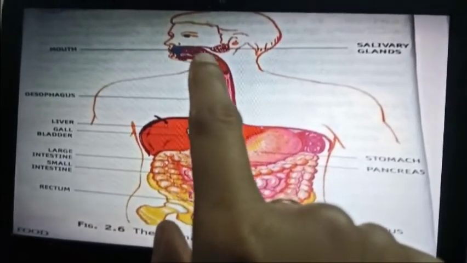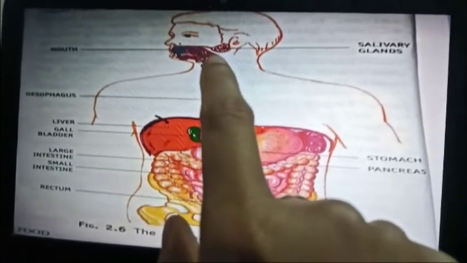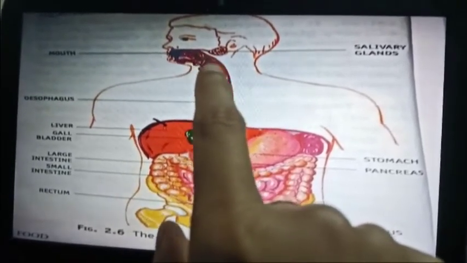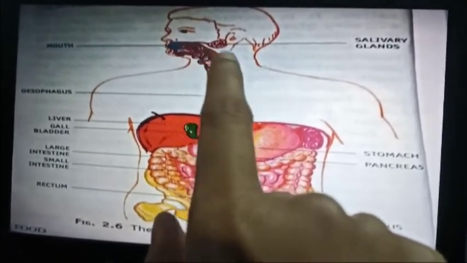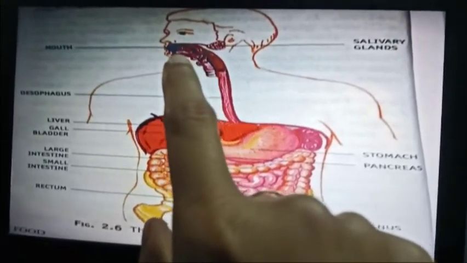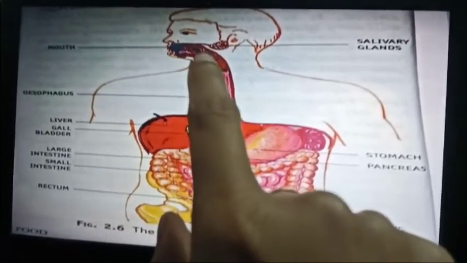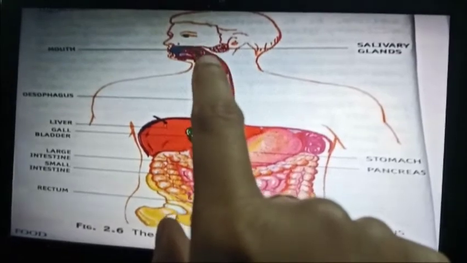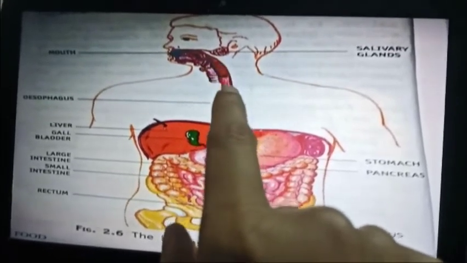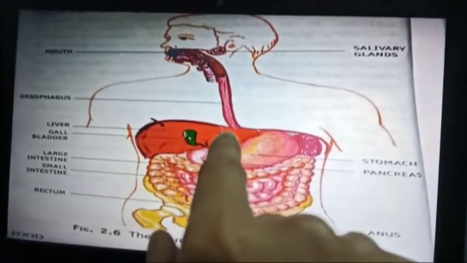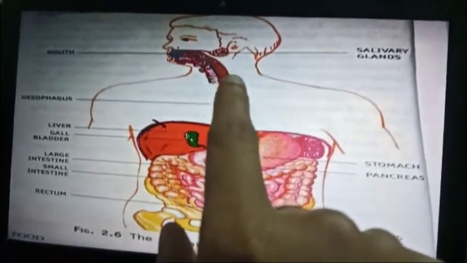Next, the food travels through the pharynx, which is attached to the mouth, the oropharynx, and through that this food will enter into the stomach through the esophagus.